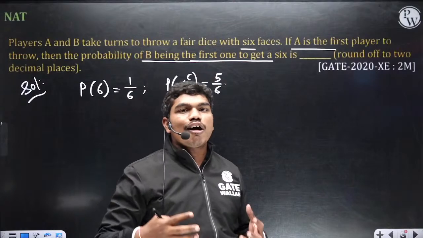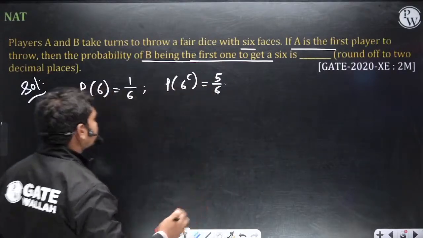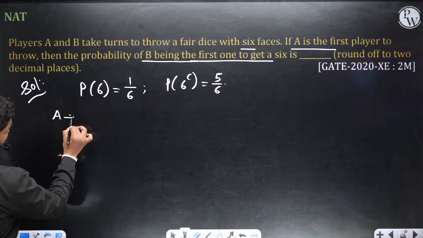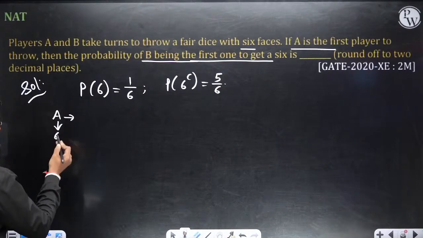Now, in total how many ways will be there here? Okay, so see here carefully. Look, A throws a die. If it is 6, then the game ends.